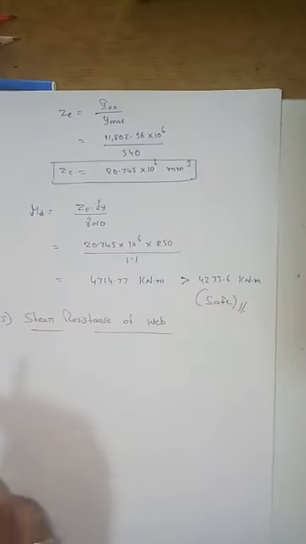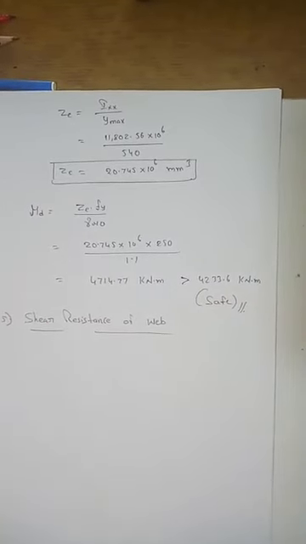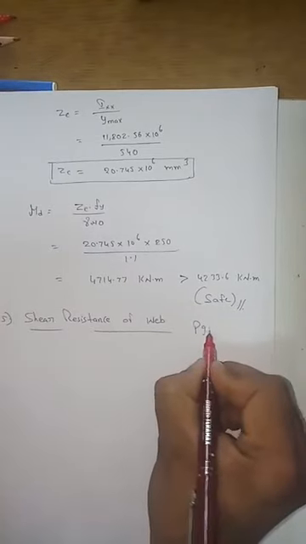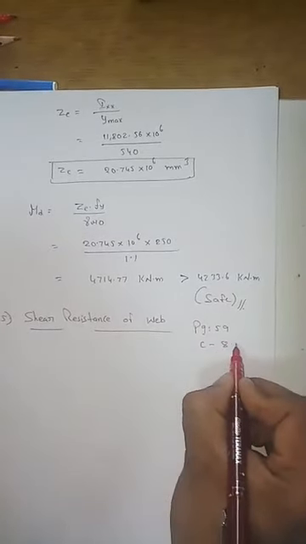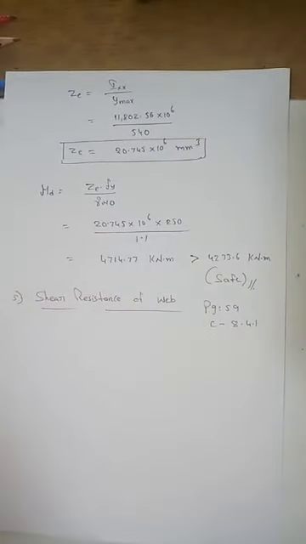So from the code in page number, what is the page number? Yeah, from page number 59. From page number 59, clause 8.4.1. Okay, from here you can get the shear strength formula.